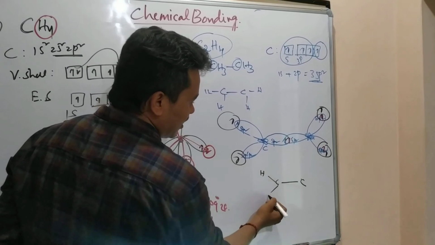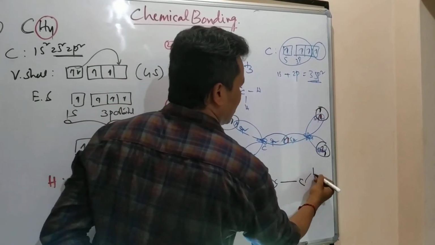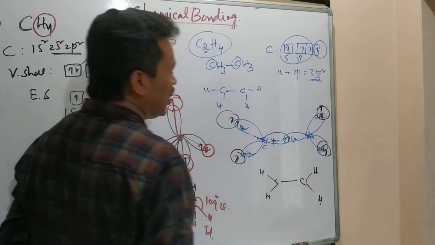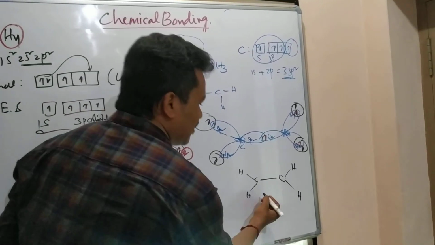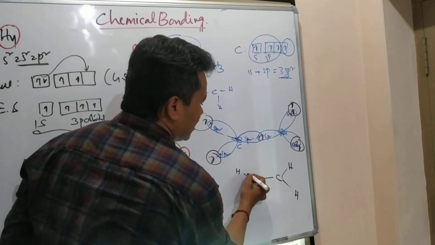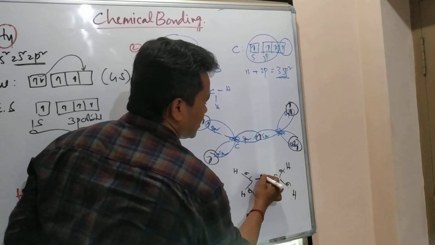Here there is a bond. Which bond? C-H bond. Here there is a bond. Which bond? C-H bond. Okay, that is all fine. All these bonds are sigma bonds: sigma bond, sigma bond, sigma bond.